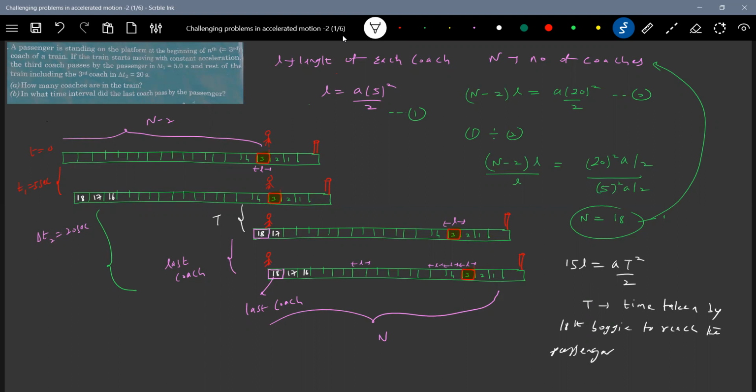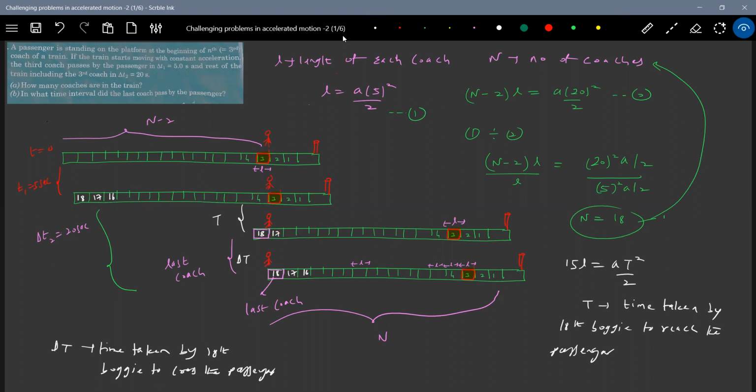Then what we have to calculate is this interval of time. Delta T, I'll write it. What's delta T? Time taken by the 18th bogey to cross the passenger. I think T is the time taken by the front end of the bogey to reach the passenger.